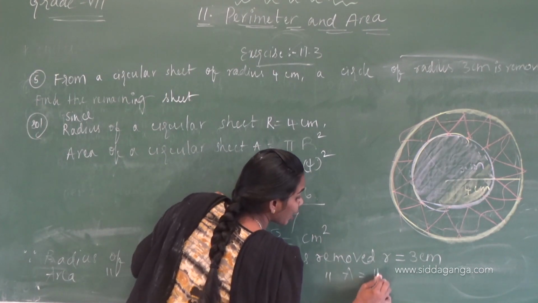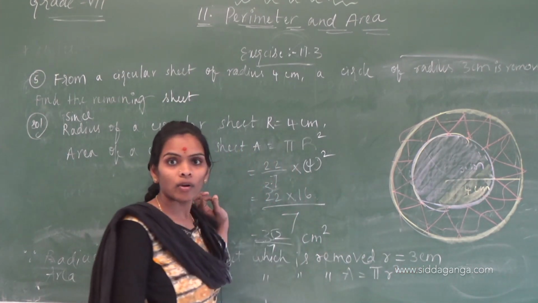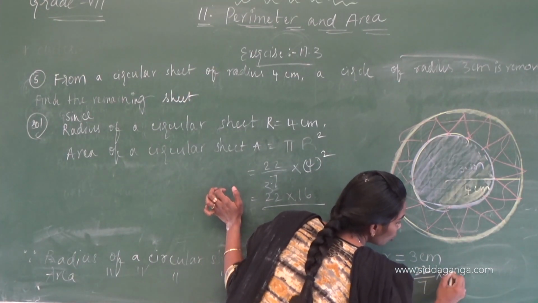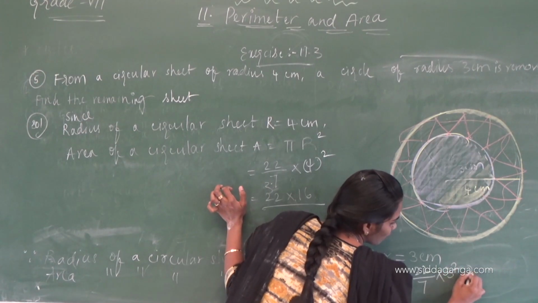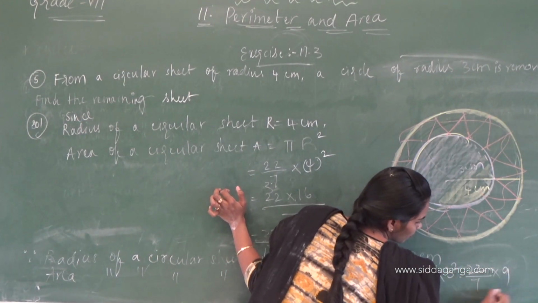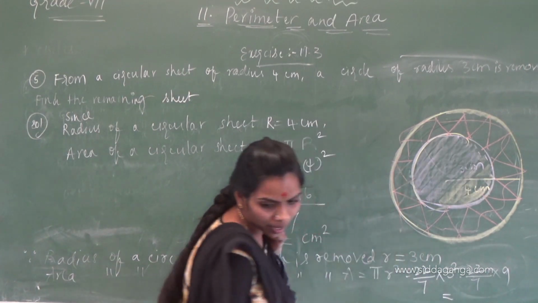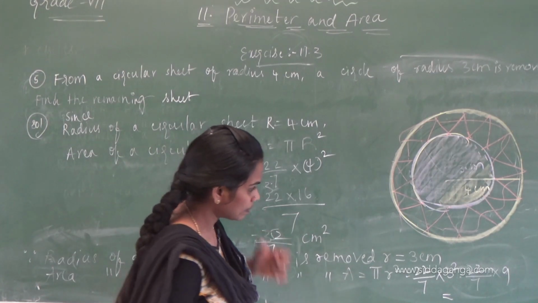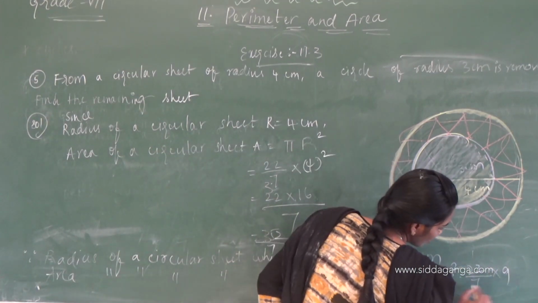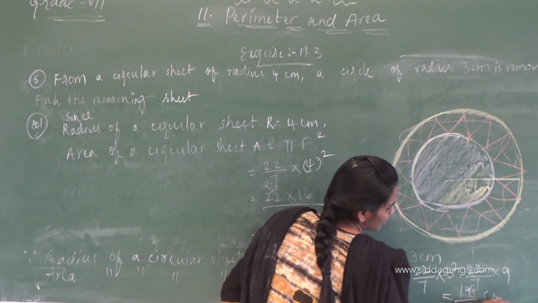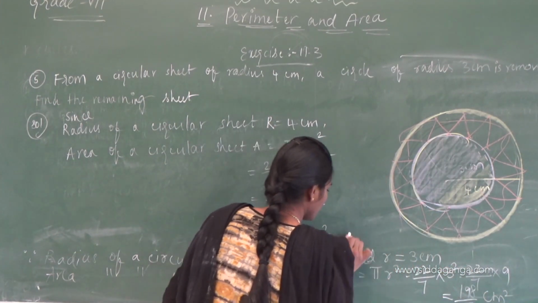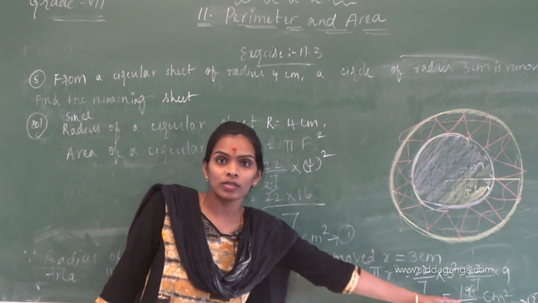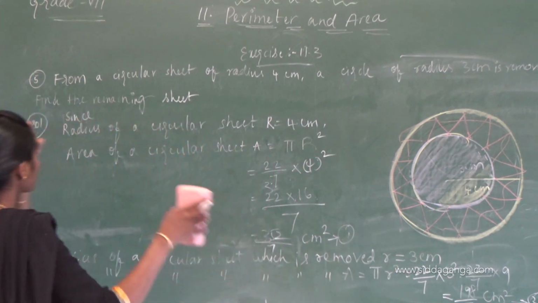A equals pi small r square, that is 22 by 7 into 3 square. 3 square is nothing but 9, so 198 by 7 centimeters square. We take this one as equation 1 and this one as equation 2.